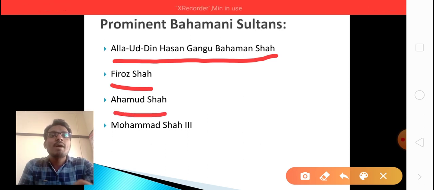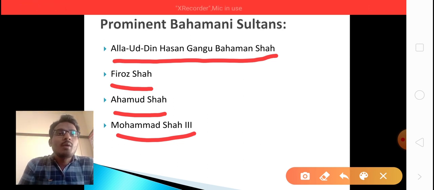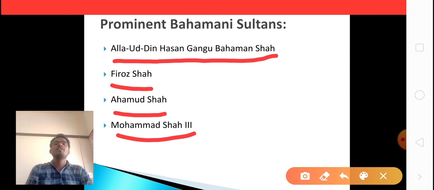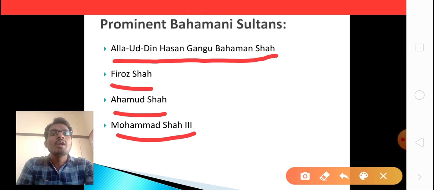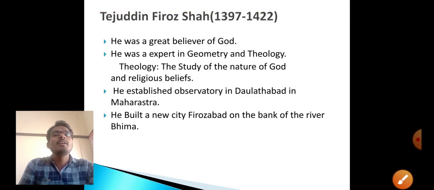Ahmad Shah, Mahmud Shah 3. Look at the names carefully, children. Alauddin Hasan Gangu Bahman Shah, Firoz Shah, Ahmad Shah, Mahmud Shah 3. So here, four names I mentioned. These four are the important, prominent kings during the rule of the Bahmani sultans. We know Alauddin Hasan Gangu Bahman Shah is the founder, and the remaining three are the prominent persons. Okay, let us move on to the next slide.